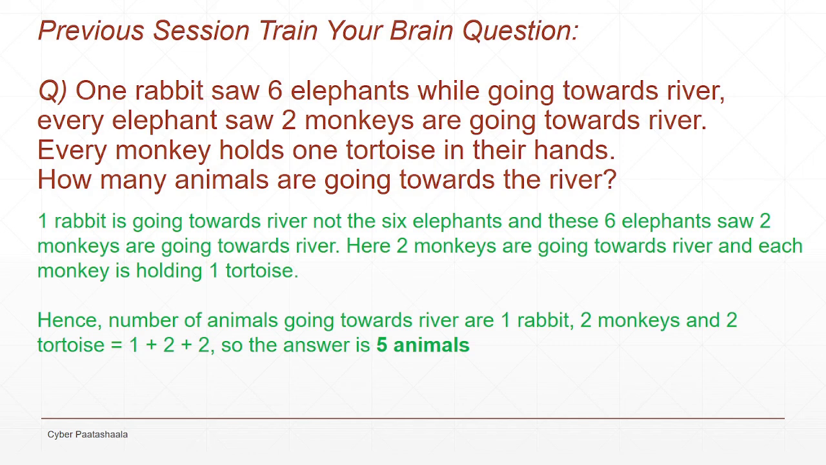Now let us read this question once again carefully. One rabbit saw 6 elephants while going towards the river. So here the rabbit is going towards the river and it saw 6 elephants. And every elephant saw 2 monkeys going towards the river. So here the 2 monkeys are going towards the river and every elephant saw them. And every monkey holds 1 tortoise in their hand and they are going towards the river, so obviously these 2 tortoises are also going towards the river. So totally 1 rabbit, 2 monkeys and 2 tortoises. So totally 5 animals are going towards the river. That is the answer.